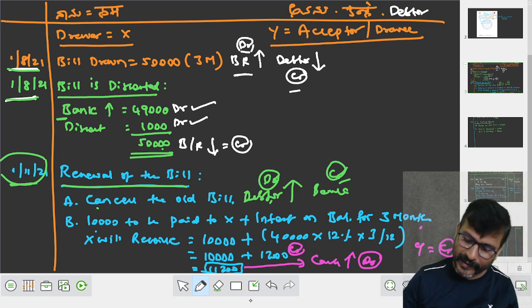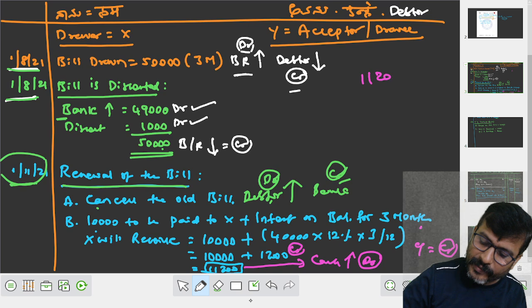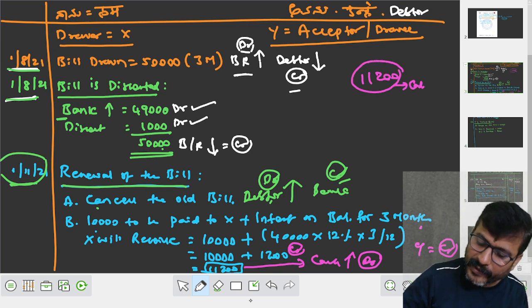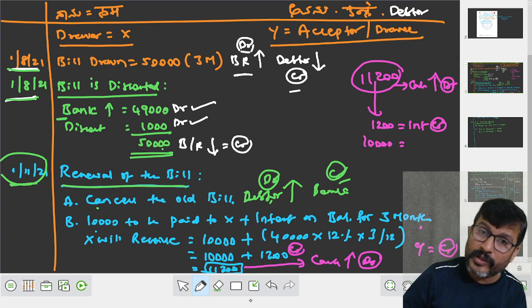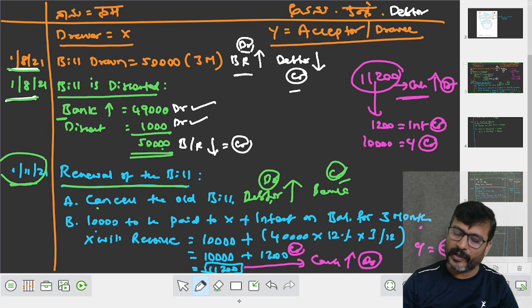To make you understand, what I have to write here is, you have received what? We have received 11,200. When you received 11,200, cash increased, it is to be debited. In this 11,200, 1,200 is an income as interest, that is to be credited. Remaining कितना होता? 10,000. वो 10,000 किसको क्रेडिट करना पड़ता? ड्रॉई. The drawee is to be credited. Now the journal entry is cash account debit, to interest account, to Y's account.